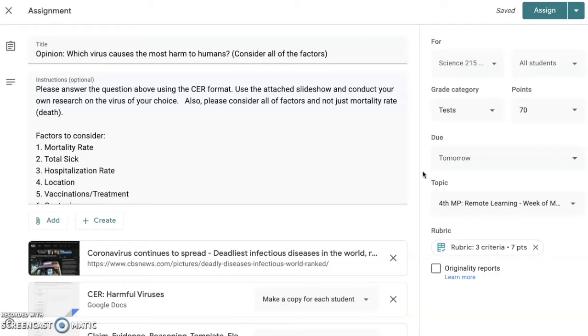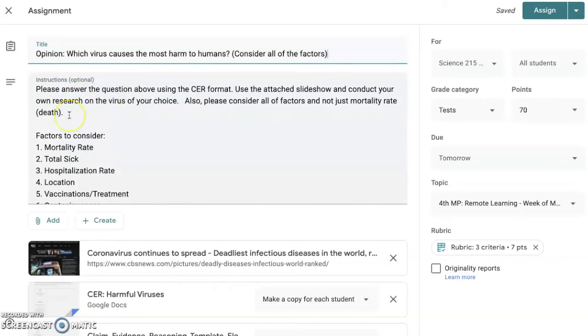Now you're going to give us your opinion as an epidemiologist, and the opinion question for the day is: which virus causes the most harm to humans? Consider all the factors. The easy answer is finding out which virus is the most deadly and then just choosing that one and explaining that. But there are so many more factors than just choosing the most deadly virus, and I'll get into that in a couple of minutes. So let me go over the instructions first.